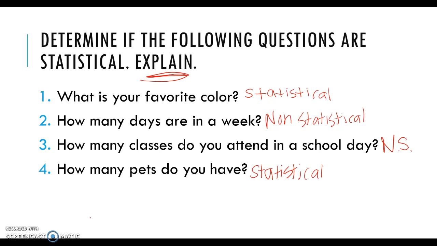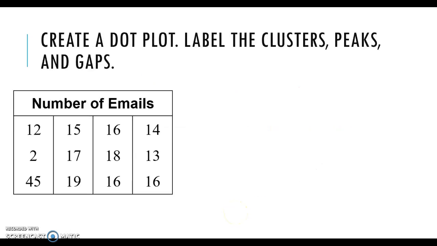So we're going to go ahead and move on to our next topic, creating a dot plot. Label the clusters, peaks, and gaps. So I'm going to start off with actually just using my title. I'm going to write my title over here, number of emails. And I'm going to use the data I have here. Now, this one originally was a different number, but I changed it just for this question. Now, we can't just change our data, but for right now, I'm going to act like that was a 5.